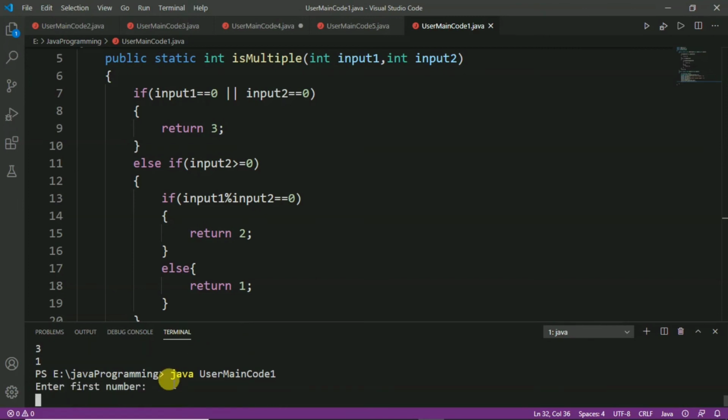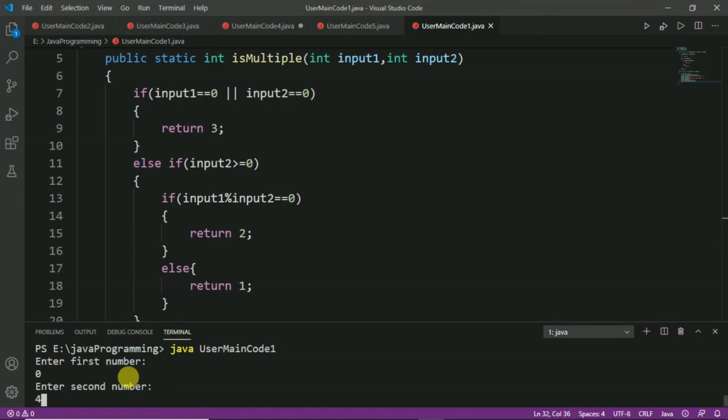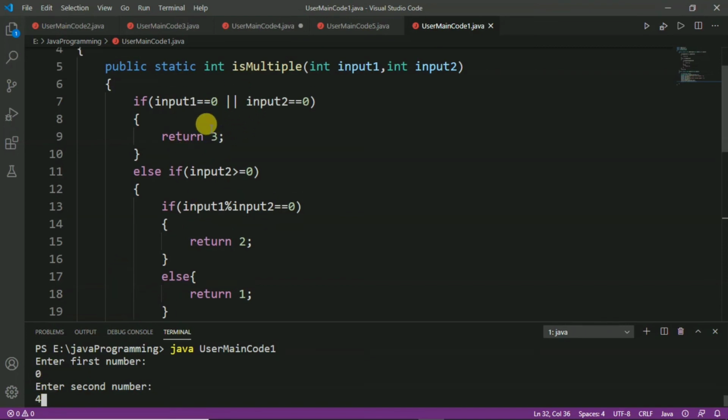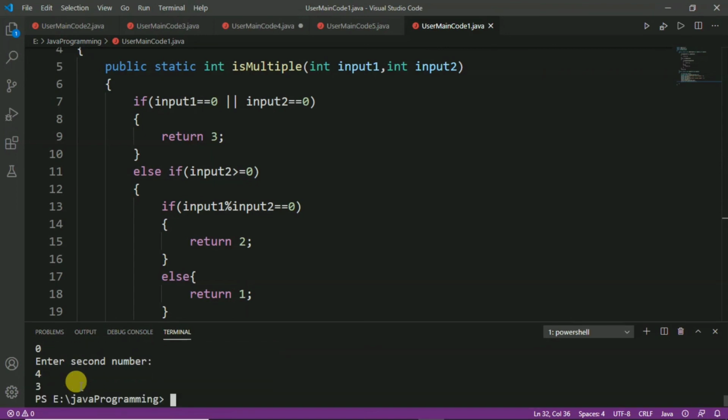Let us run for another input, and this time we will take the first number as 0, and the second number as 4. Here we can see that one input is 0 and the other is 4. So, if either of the inputs is 0, our program should return 3. Let us check, and here we can see that it returns 3.